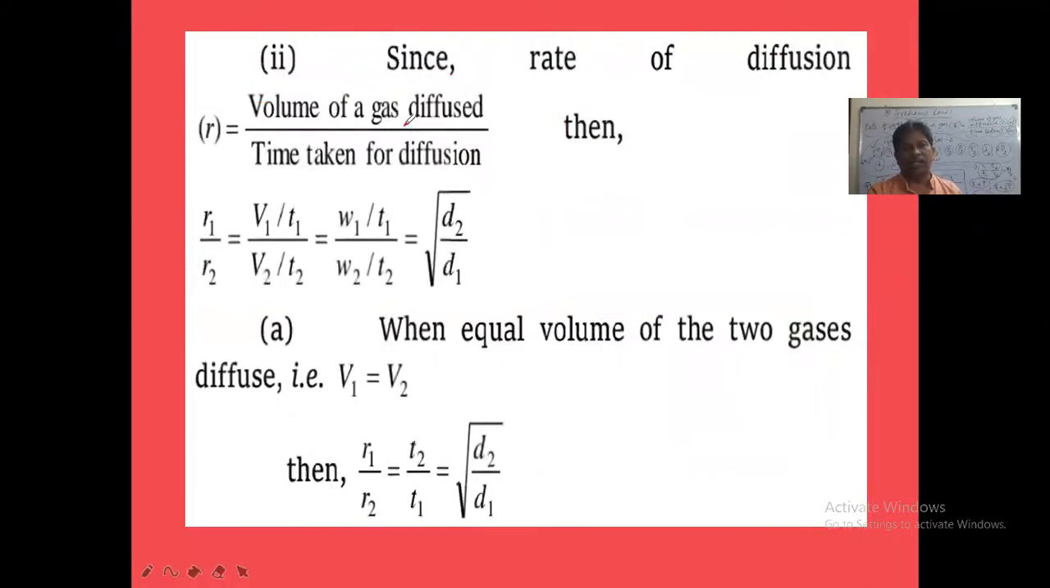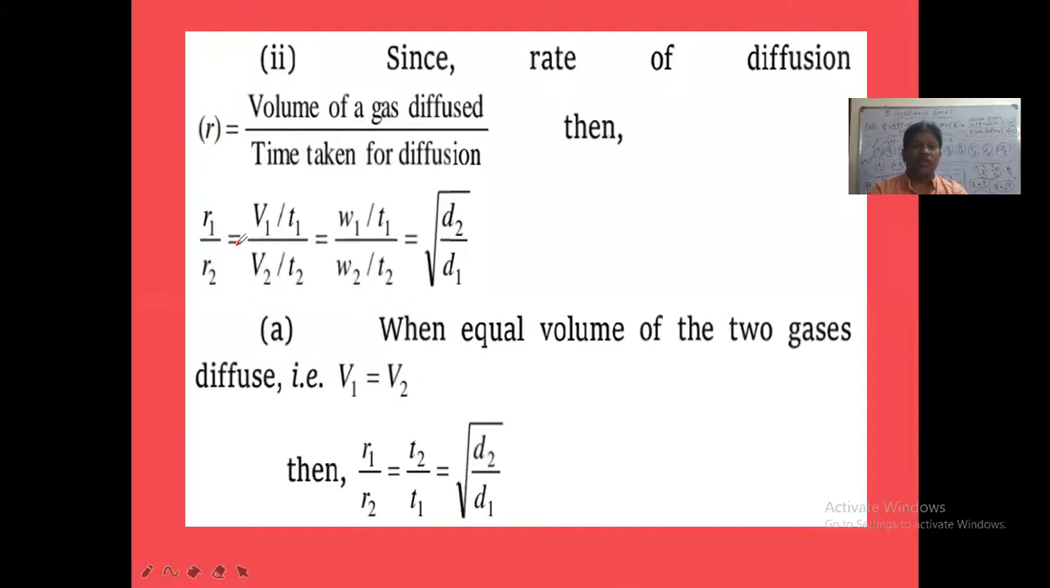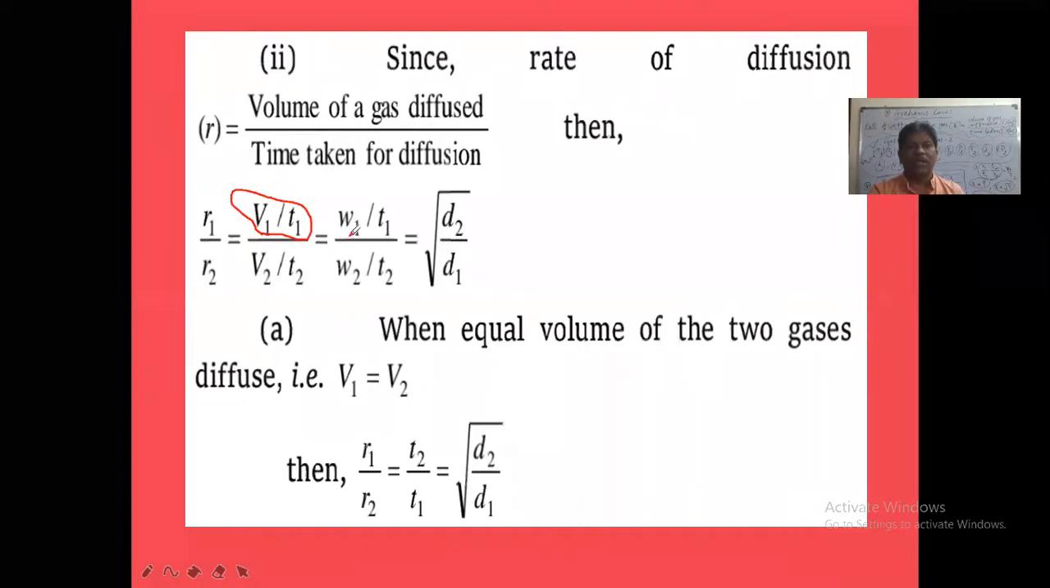That is one condition. Second condition: since the rate of diffusion is equal to the volume of gas diffused by the time taken for diffusion. I told you, rate of diffusion is equal to V by T. In that condition, R1 by R2: in place of R1 we can write V1 by T1, and in place of R2, V2 by T2. Here again, W is weight, so weight by time also we can take.